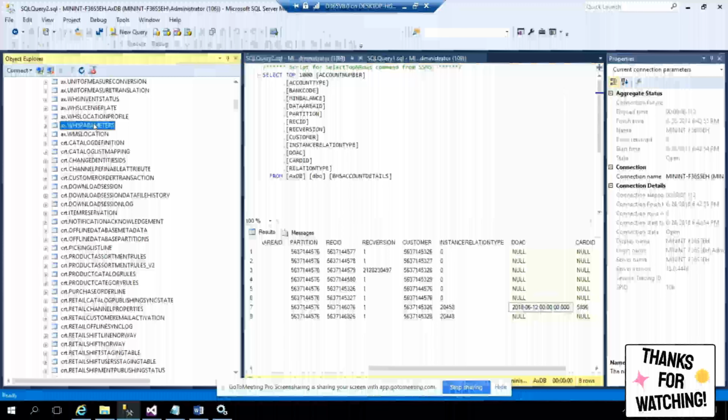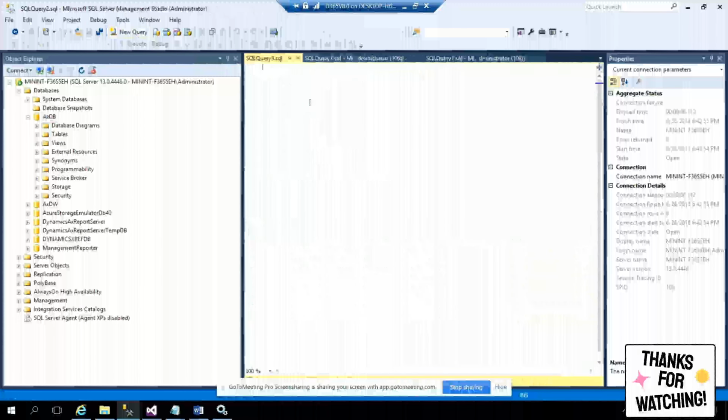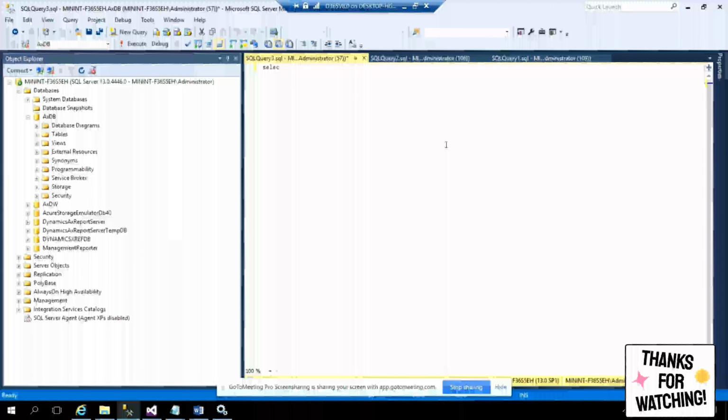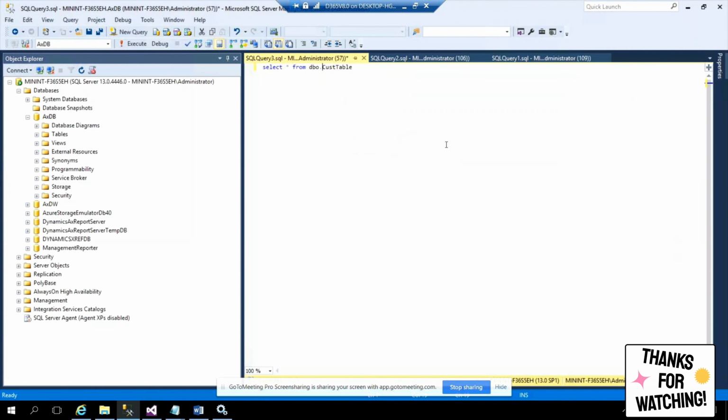Now let us do one thing. I think every one of you knows about AX. So we'll write one query to get one table's information, either customer or vendor or sales or whatever it is, and we'll see whether those tables are still there. Select star from CustTable. Remember, I want to give DBO dot CustTable, because I want to get the AX headquarter data, not the store. If you use DBO dot, you will get only headquarter data.